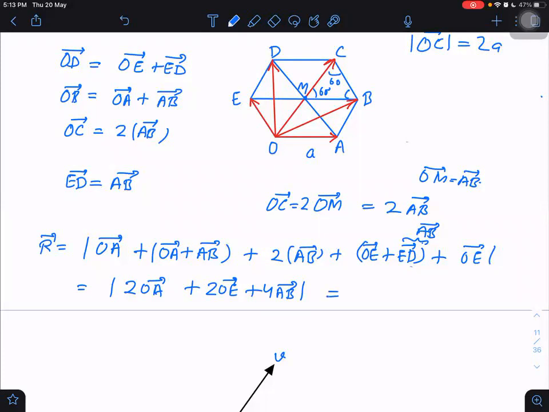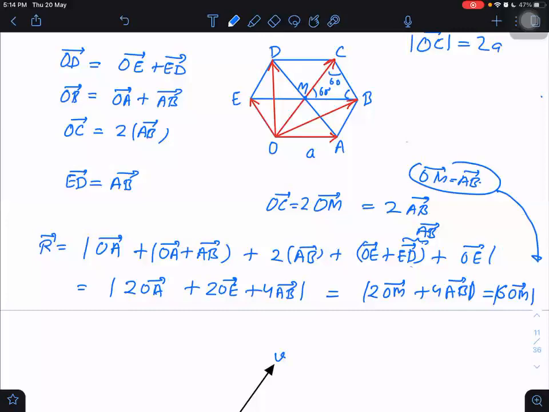Then what is the resultant finally? I know one thing, that OA plus OE by parallelogram law of vector addition. You can check parallelogram law of vector addition here. OA plus OE becomes equal to OM, and OM is equal to AB indirectly. So I can write it as 2 into OM plus 4 into AB. But I know that AB is also equal to OM. So I can write this whole thing as finally either 6 OM or 6 AB, same thing, because OM is equal to AB only.